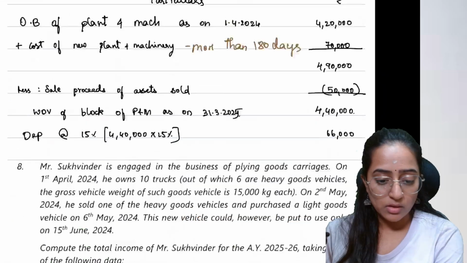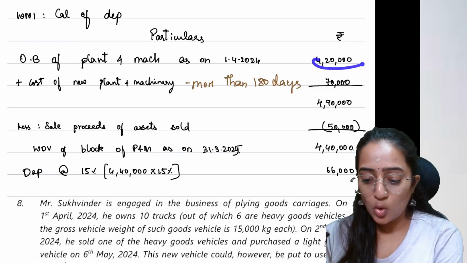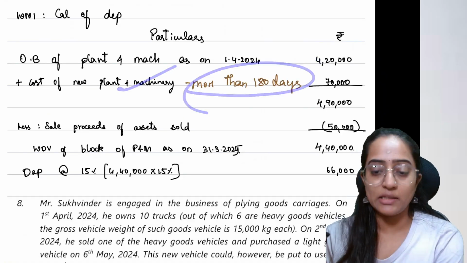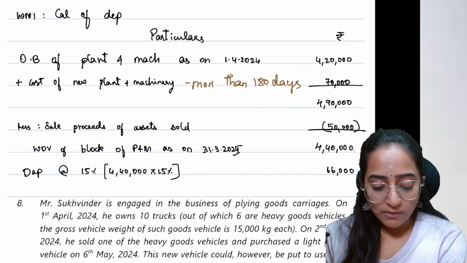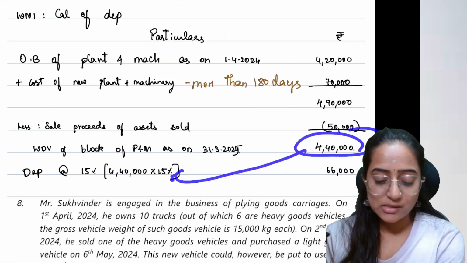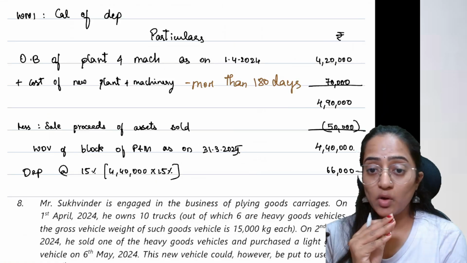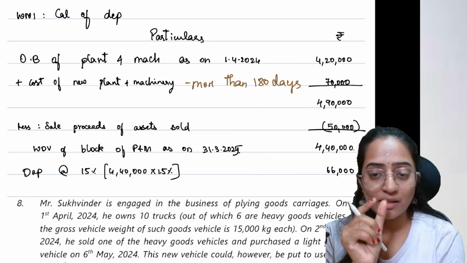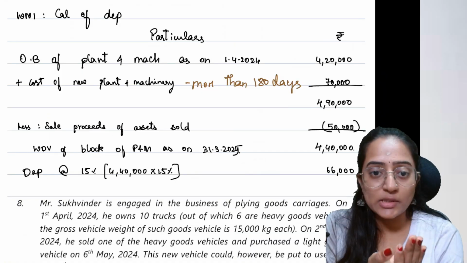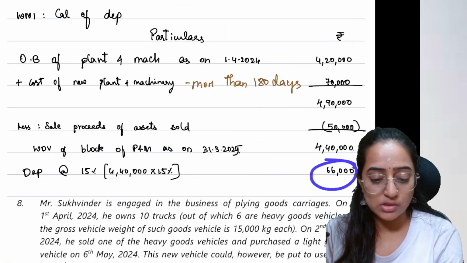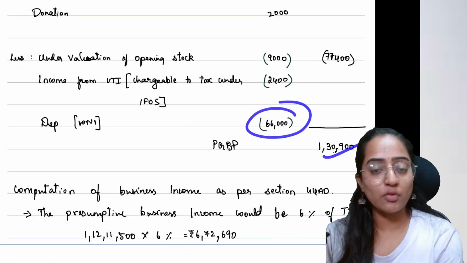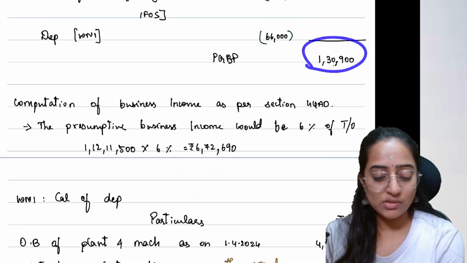And depreciation. See, they have given in the question the plant and machinery opening balance. They have purchased a new machinery wherein the working is more than 180 days. They have added it, and you have sale proceeds which you will subtract. On the remaining amount, you are going to charge the depreciation. Why is that so? Because under income tax, an individual asset loses its identity once it gets added to its block. So 66,000 is the point. You have done the calculation, you have got your PGBP, so your income is 1,30,900.